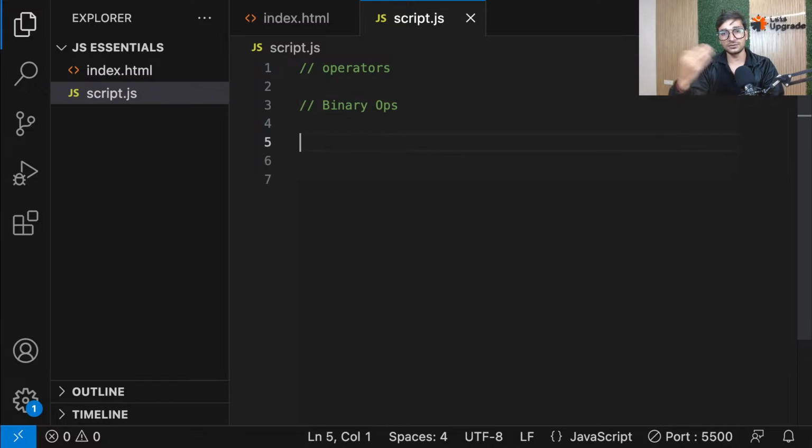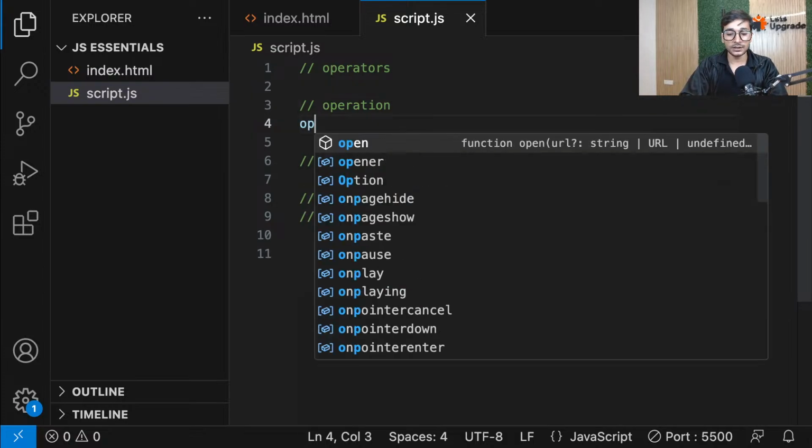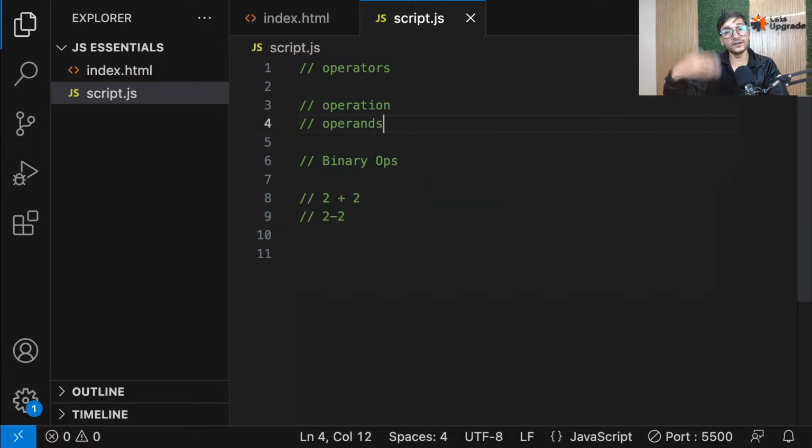So first of all, guys, let me show you how an operation looks like. If I do 2 plus 2, this can be considered as an operation. If I do 2 minus 2, this can also be considered as an operation. So this whole thing is considered an operation. This 2 and 2, the data that you're using, they are considered as operands. Remember guys, there are 3 main components in any operation. First, the operation itself, whatever you're performing. Second, the operands, on which you're performing the operation. And third, you have operators.